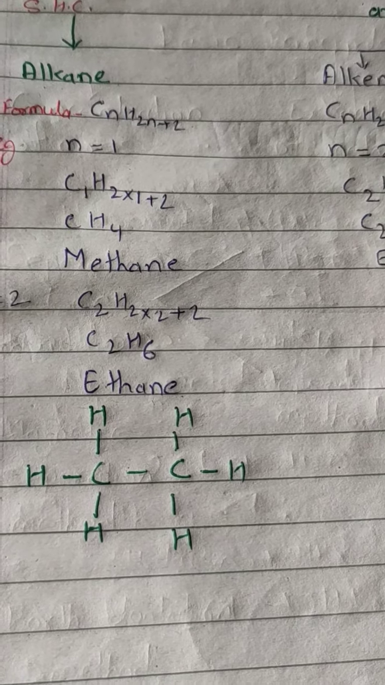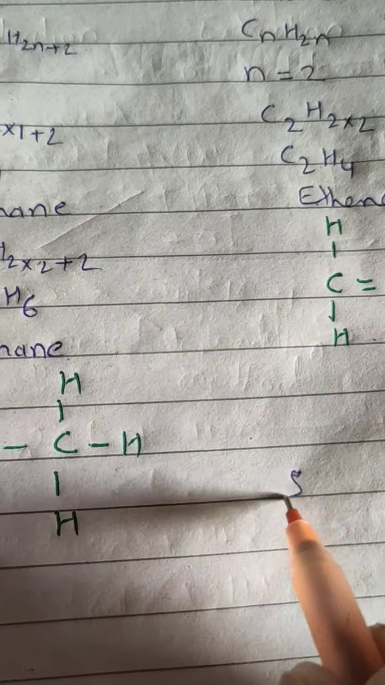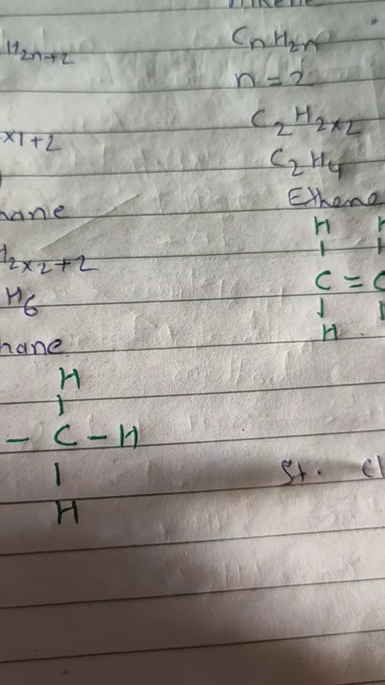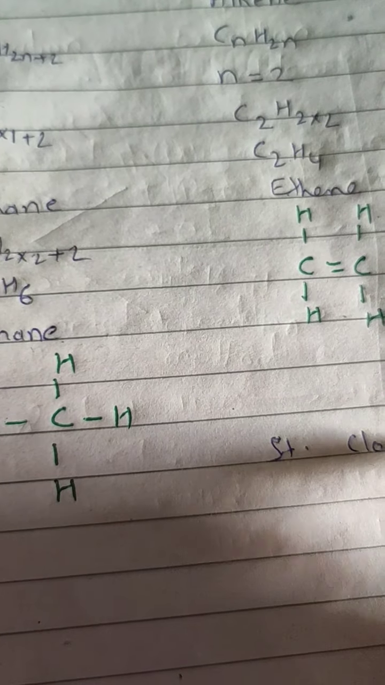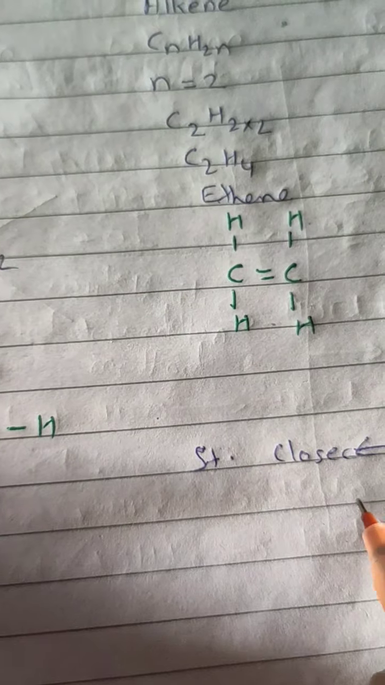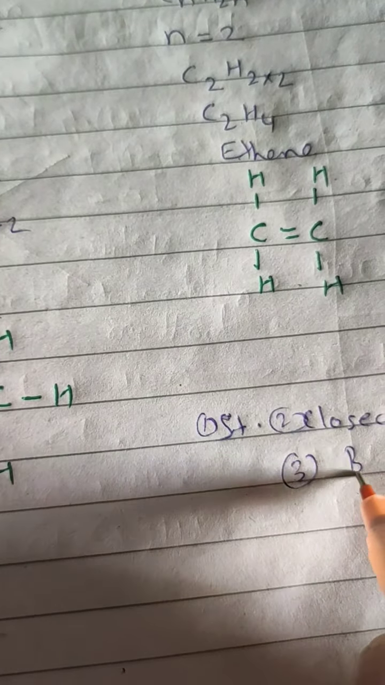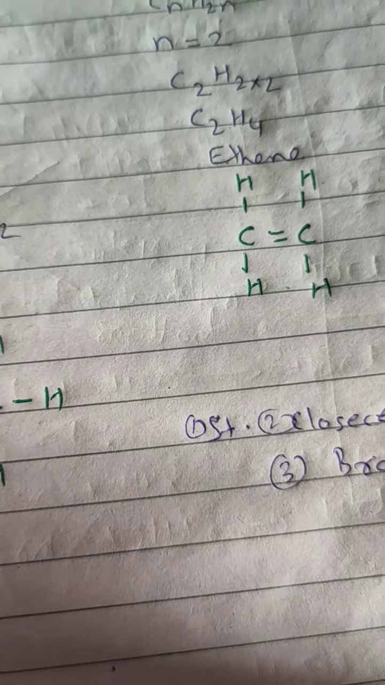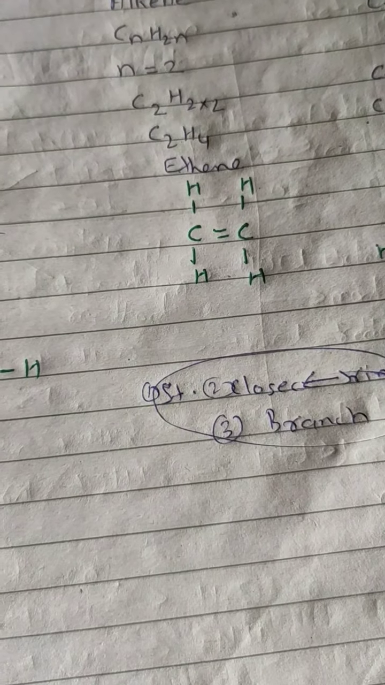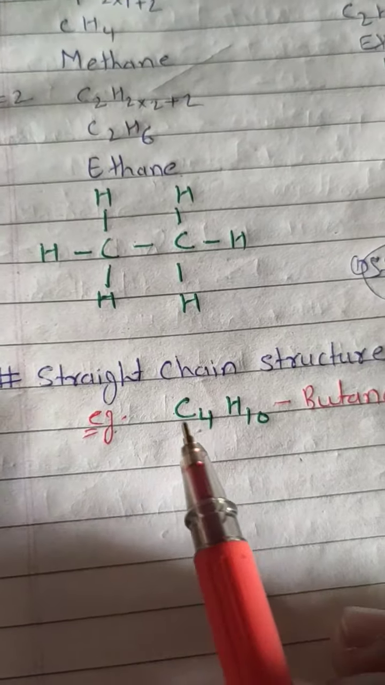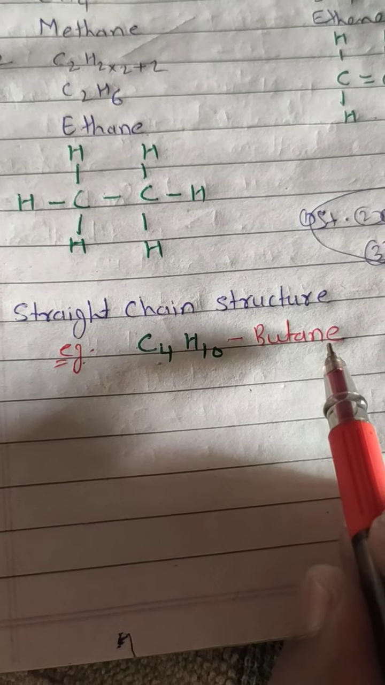Now I am going to explain the straight chain structure, straight chain, closed chain and ring chain. This closed and ring are the same. First one is straight chain, then closed or ring, and one more is there, that is branch chain structure of alkane groups. So first I am going to draw the straight chain. In the straight chain structure I am taking the example of C4H10. This is known as butane.